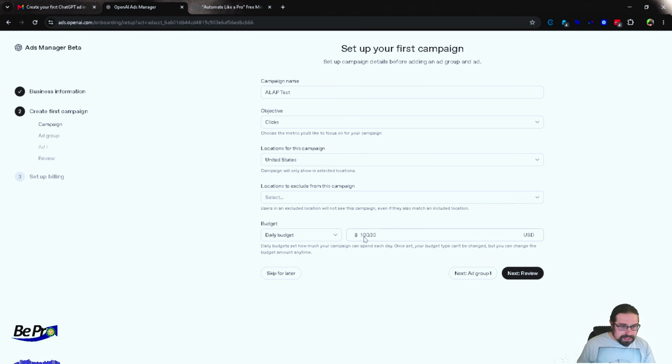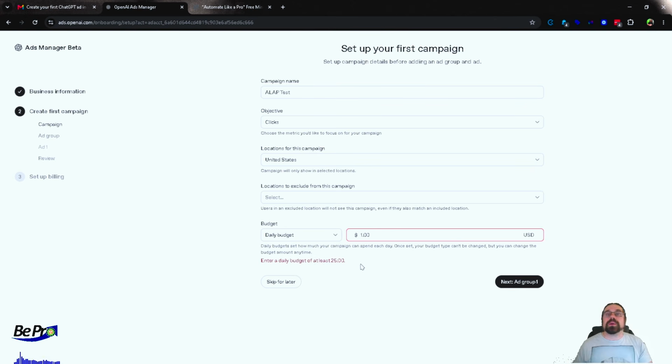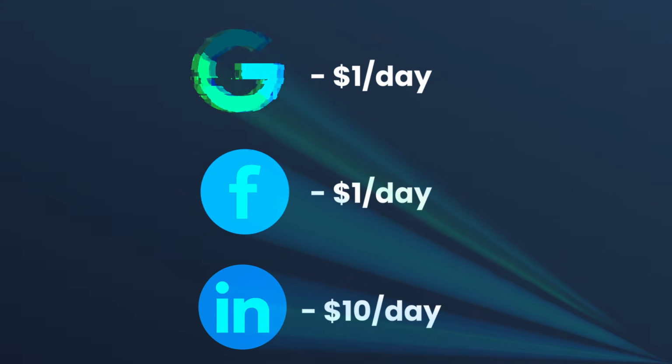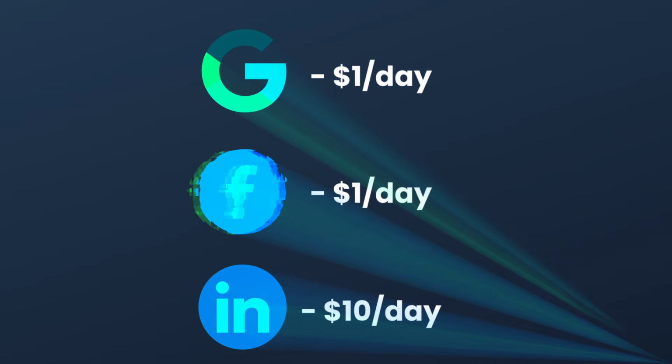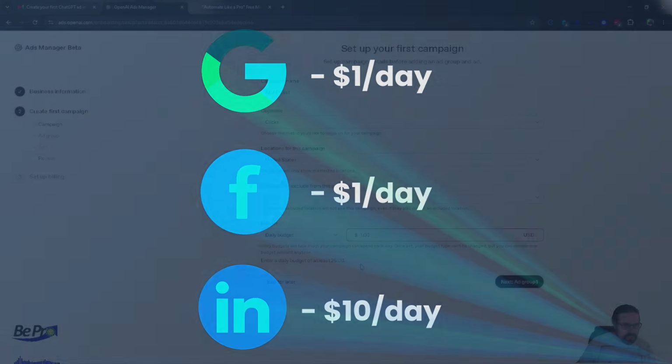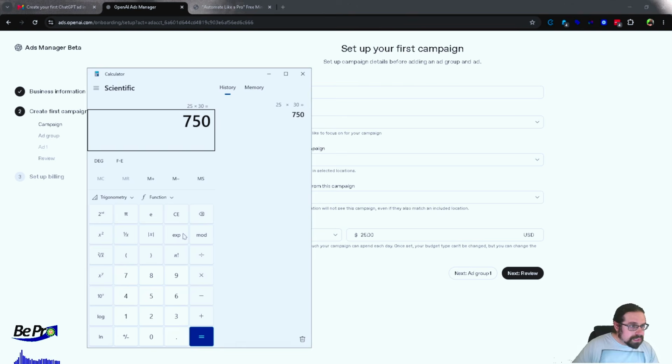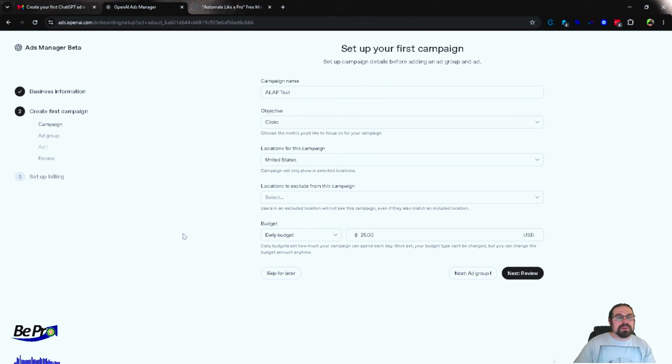Daily budget, let's see what is the bare minimum. Daily budget is at least 25 bucks. Okay, so this is very interesting. We know that with Google, you can do as low as $1 a day. Some campaign objectives need more. With Meta, same thing. You can do a minimum of $1 a day as long as there's one audience. It's $1 a day per audience, per ad set. LinkedIn's 10 bucks a day. So in this case, it's a minimum of $25 a day. Unless you're willing to spend $750 a month at a minimum, don't be advertising on GPT.